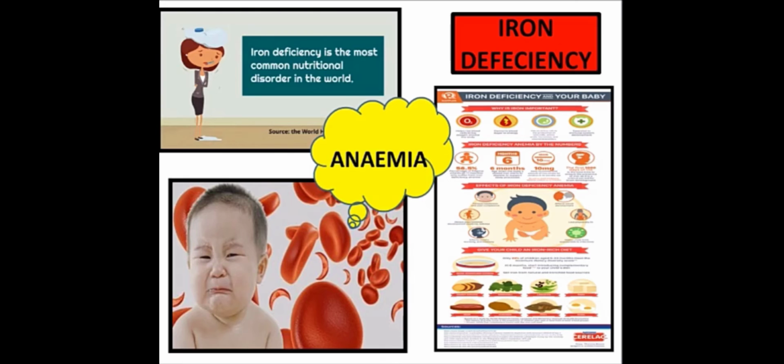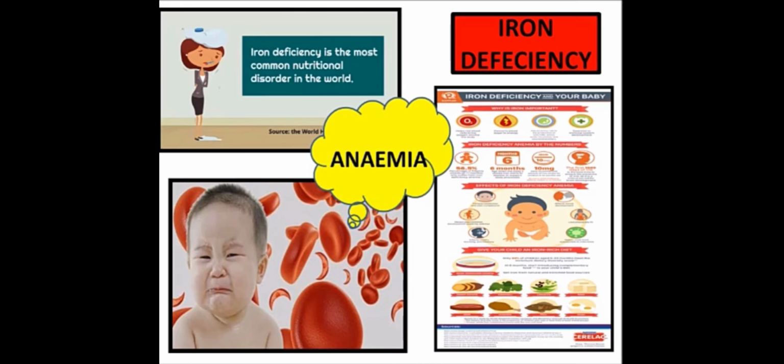And the second topic we are going to cover in this chapter is anemia. What do we mean by anemia? Not only adults, even many children face this problem in day to day life. Anemia means that your blood has a very low hemoglobin level. If your hemoglobin level is low in your blood, that is called anemia. Many people and many children are suffering from this anemia.